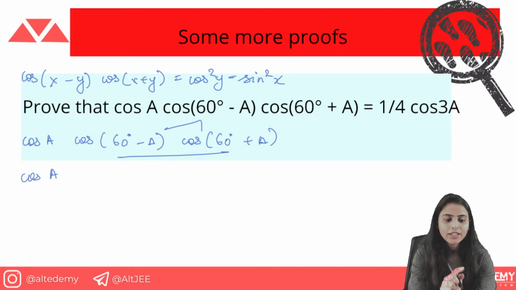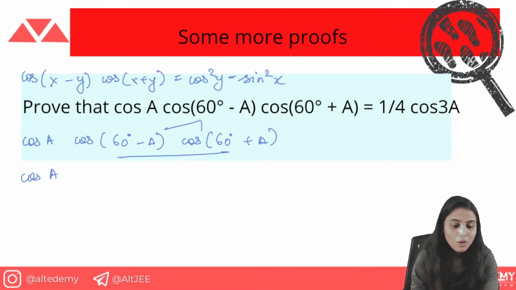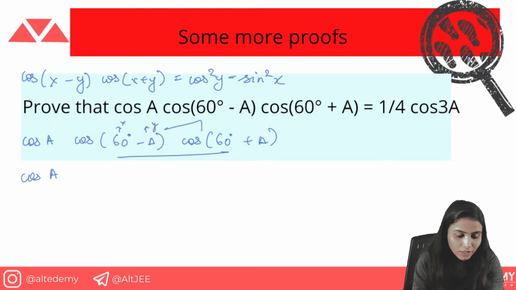In place of x, 60 degrees, in place of y, A. So what we have here is cos²y, that is cos²A, minus sin²60°. So now what you can write here is cos²A, that is coming to be minus sin²60°.